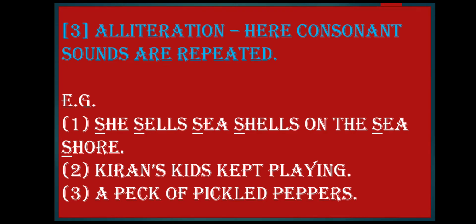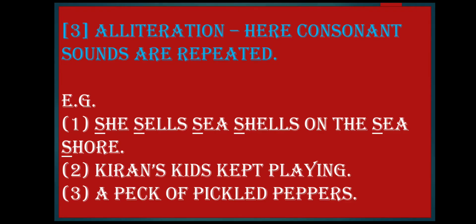She sells seashells on the seashore is given. Okay, so she sells seashells on the seashore. Kiran's kids kept playing. So here the consonant K is repeated. Kiran's kids kept playing. A peck of pickled peppers. Now here the consonant P is repeated.